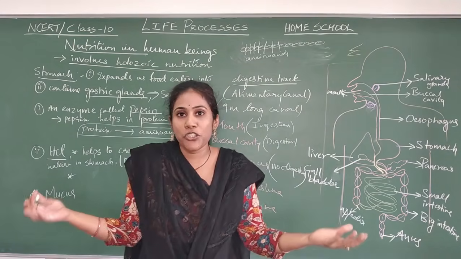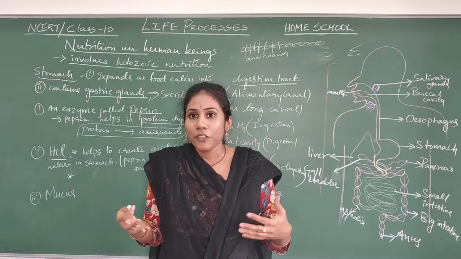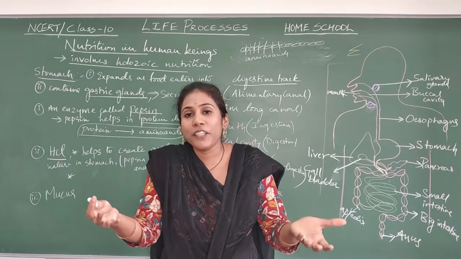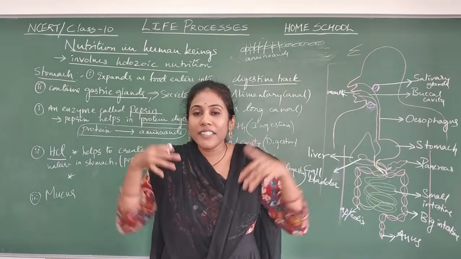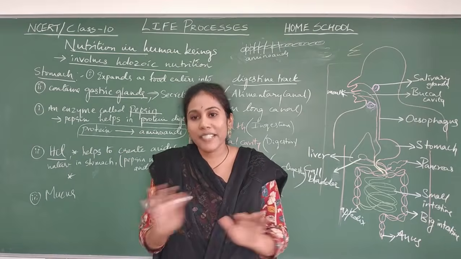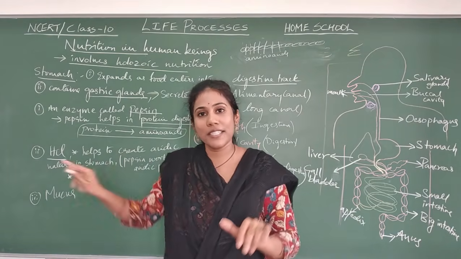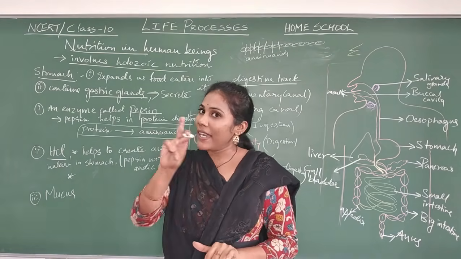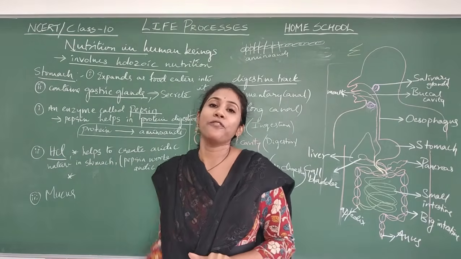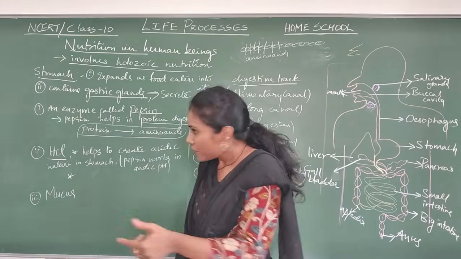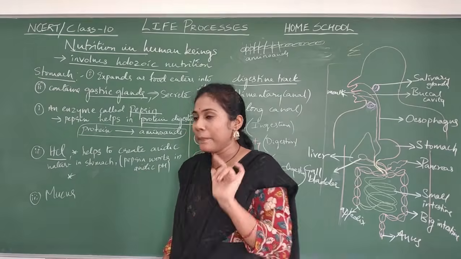Imagine you haven't washed your food and you ate it, and some harmful microorganisms have entered the stomach. To some extent, no problem. Why? Because HCl is there in the stomach and it is going to kill the harmful microorganisms. So that is another work done by HCl.